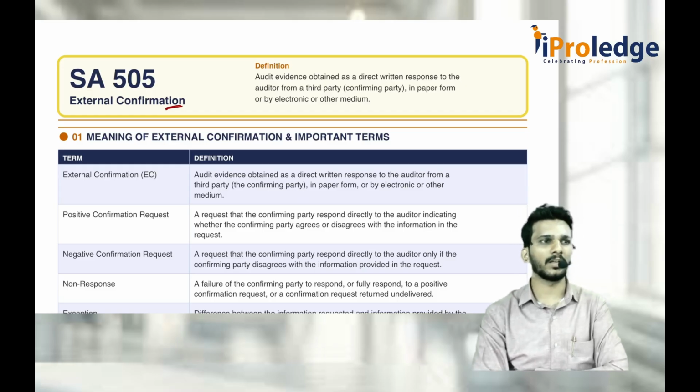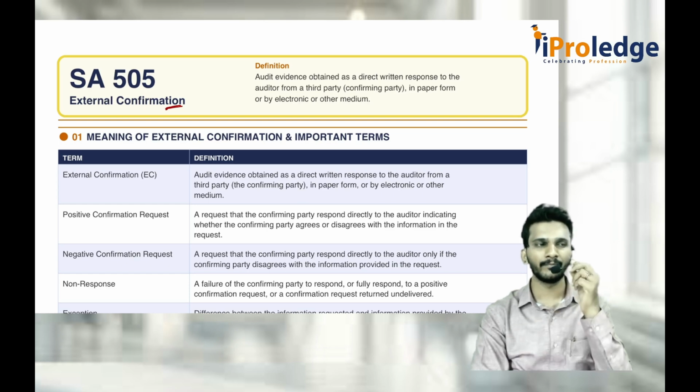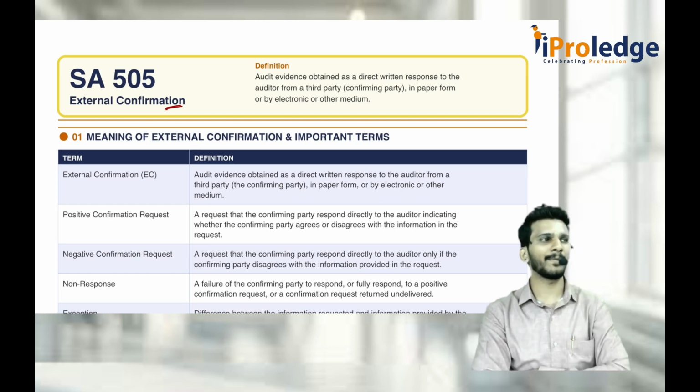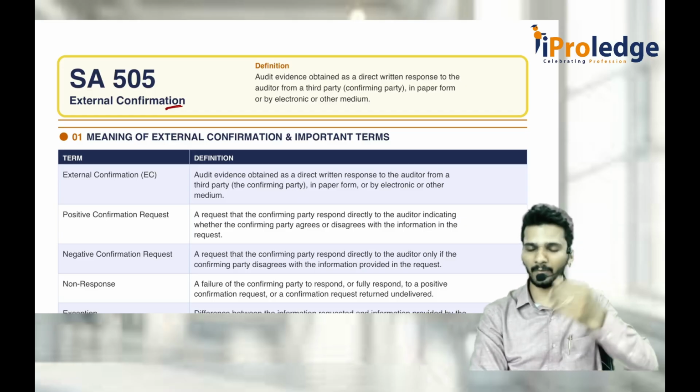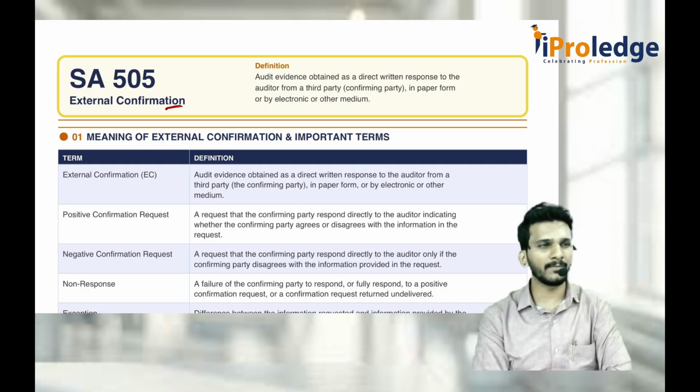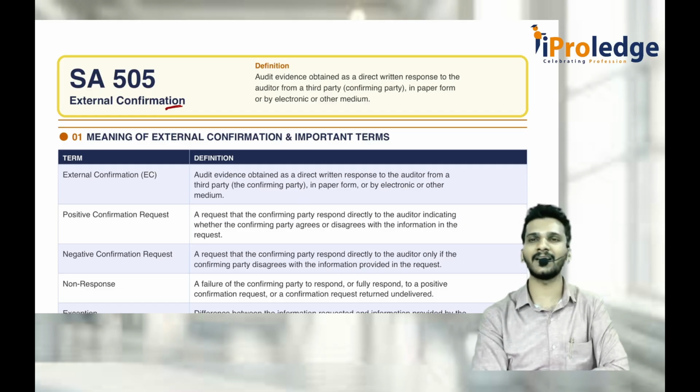So anyway, I can go on. When I ask a question, the other party will answer in two ways. There are two types of answer as per SA 505. First one is either we call it PCR, positive confirmation request, or it can be NCR, negative confirmation request. So what is positive confirmation request? Positive confirmation request is something where the opposite party responds to the auditor, irrespective of whether he agrees or disagrees.